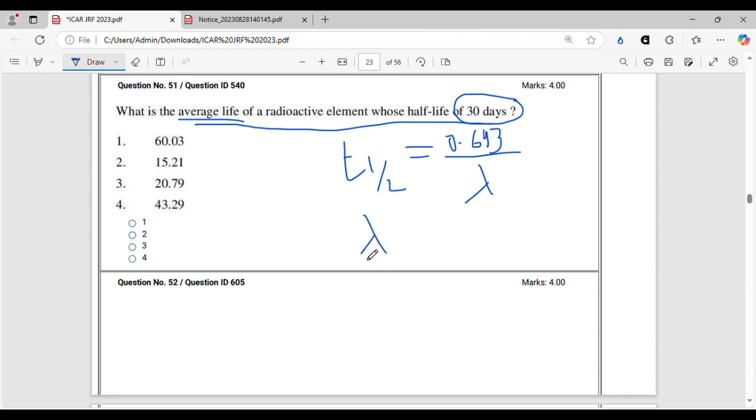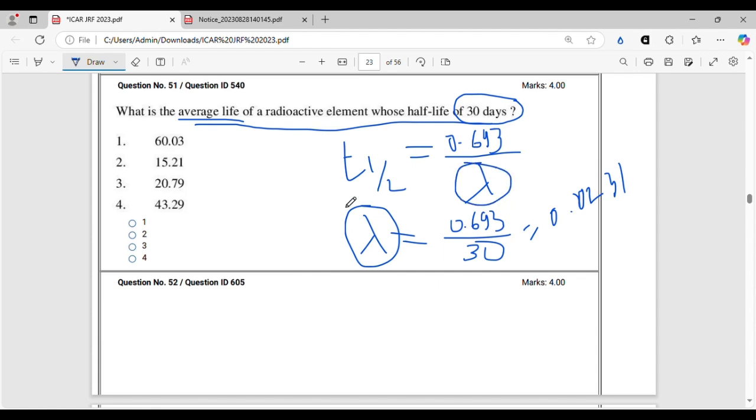So we will find out the lambda, that will be 0.693 by 30. All right. And let me calculate this. 0.693 divided by 30 will come around 0.0231. This lambda is the decay constant.